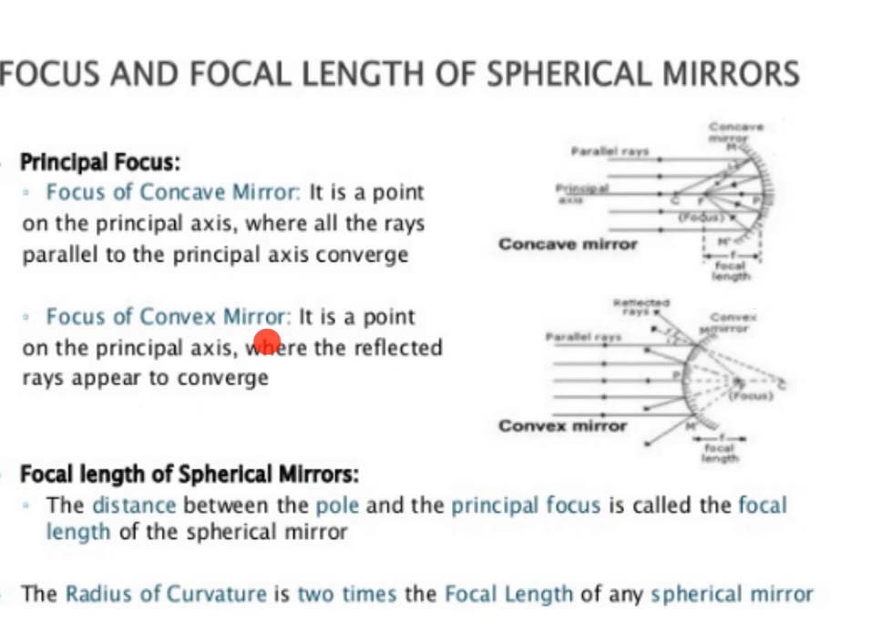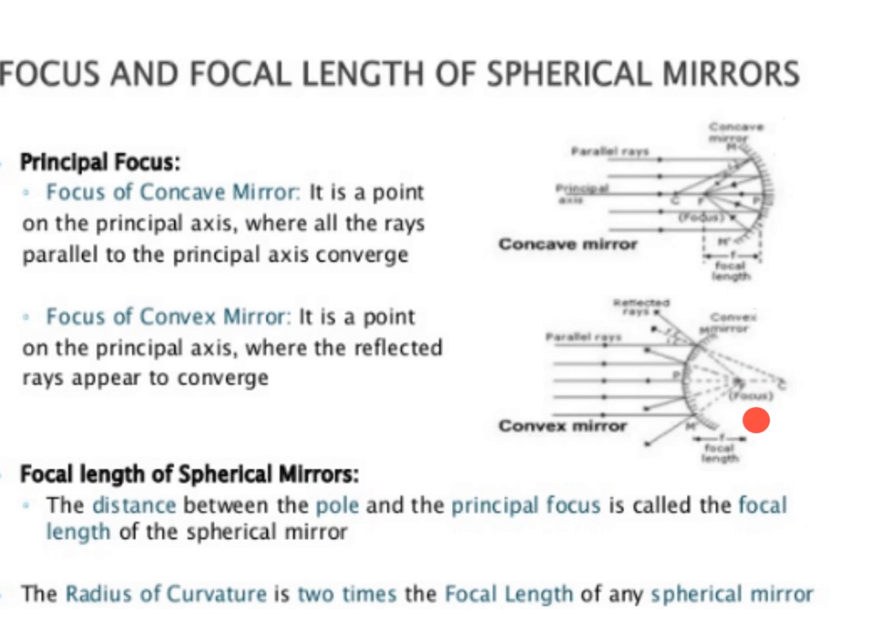Then focus of the convex mirror. It is a point on the principal axis where the reflected rays appear to converge. Let us see here. This is your convex mirror. Then parallel rays will be incident on this convex mirror. Then these incident rays will be reflected like this, and going back they appear to meet at a point F.